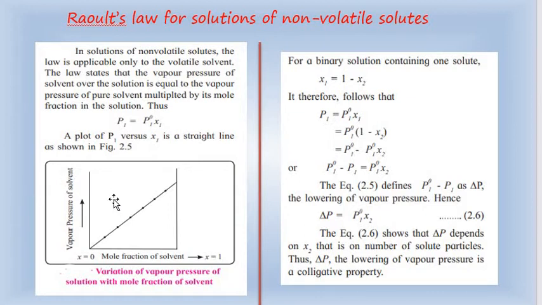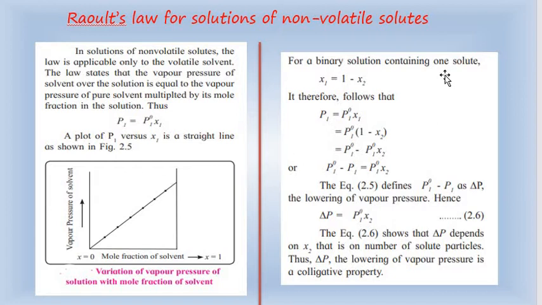We also learned that if we plot a graph between P1 and x1, we get a straight line. As I explained in the earlier video, if I take x equal to 0, I get one point here, and if I take x equal to 1, I get another point here, and this straight line is obtained.